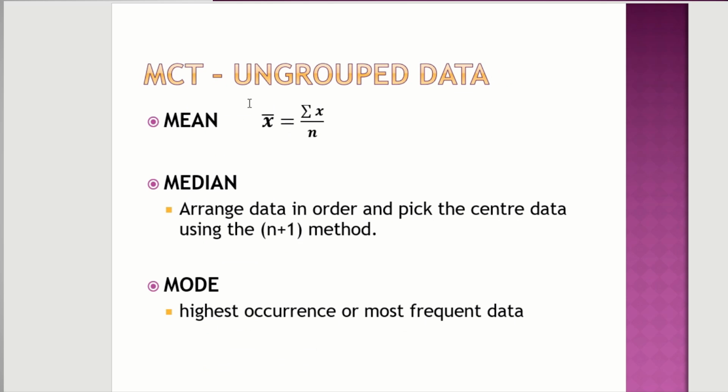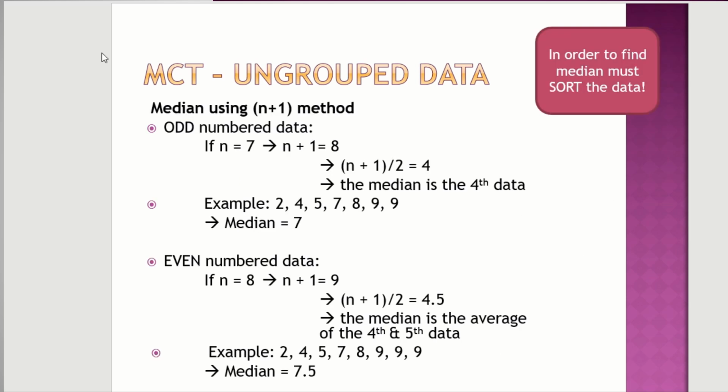Okay, so when it comes to ungrouped data, how do you calculate mean? What's mean? Mean is average. What's average? When you take the total of the data and divide by n. What's n? N is the total number of data. So you arrange the data in order to pick the center, then only you can get median. Then you have mode, the one that repeats the most. So how do we calculate?